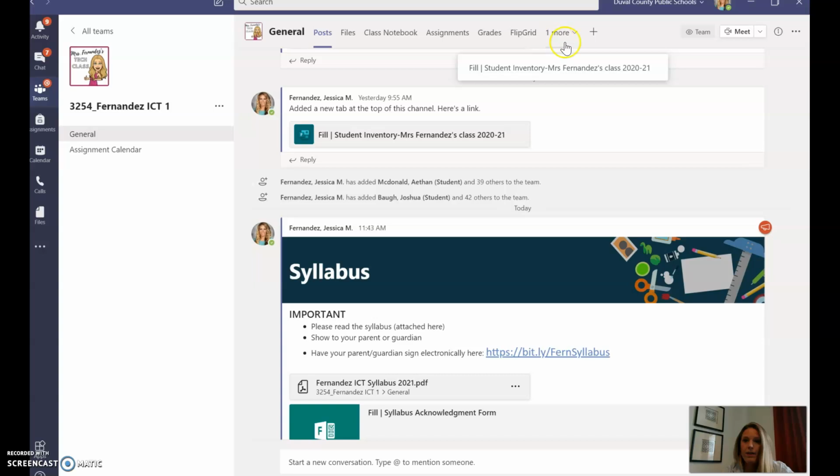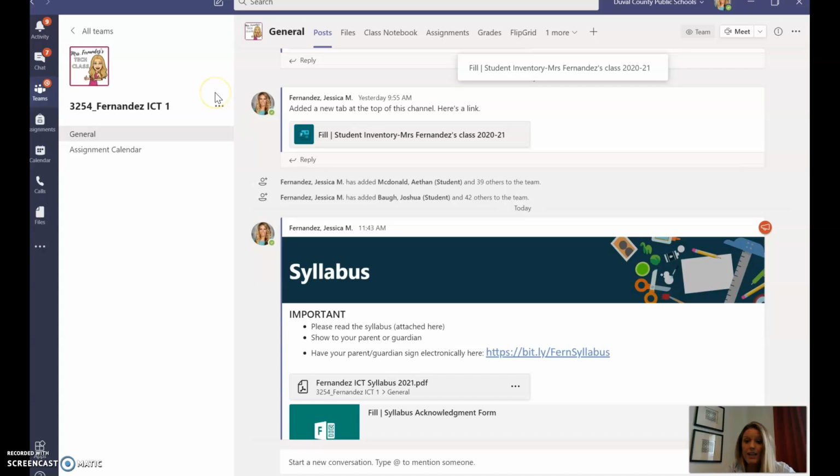And also I've added another tab for that same inventory that I need you to take a look at. So I try to put things in multiple places so it's easy for you to find. But if you can't find it, make sure you watch these videos or shoot me an email.